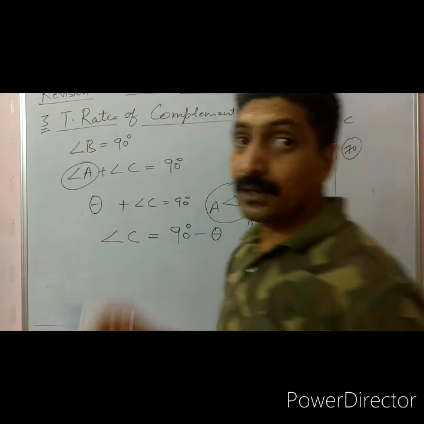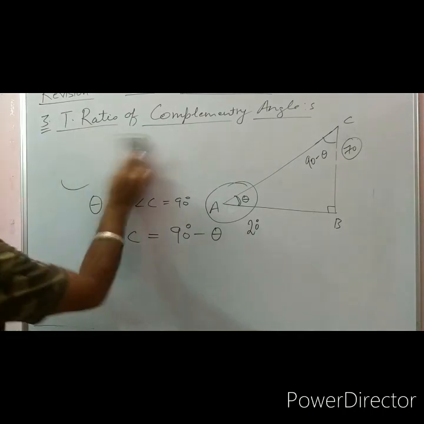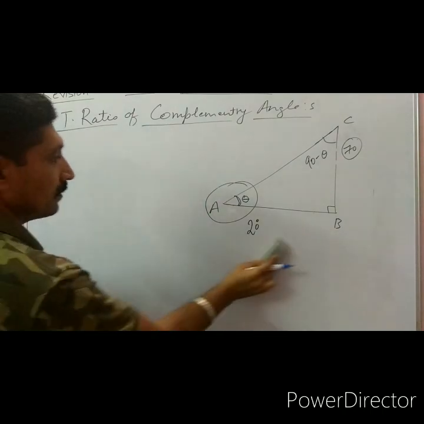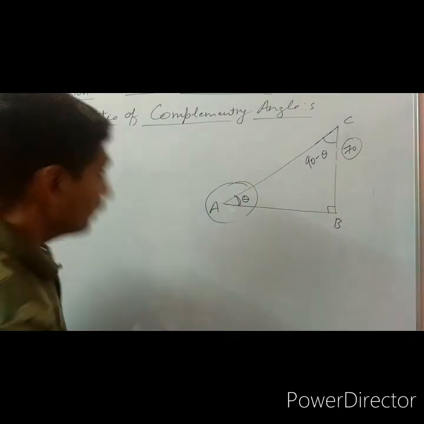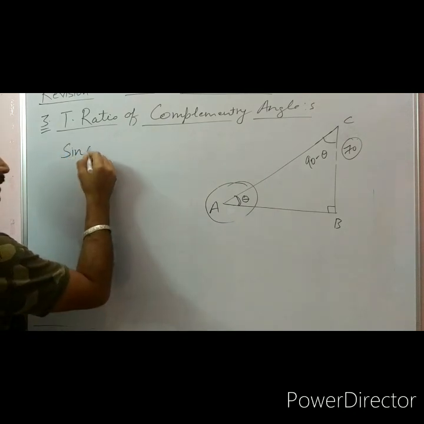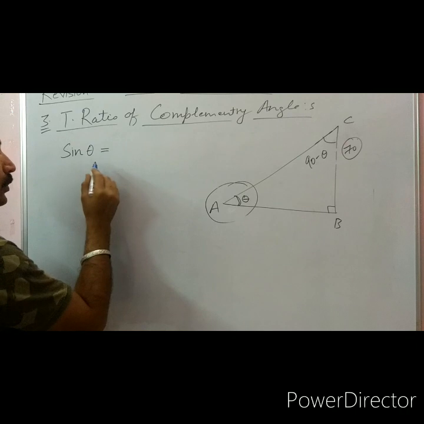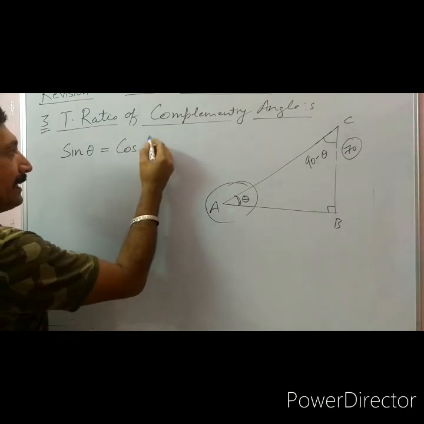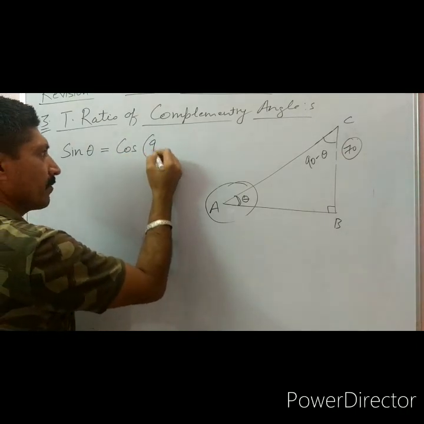Now come to the concept of sine of theta is equal to cosine of 90 minus theta. Always.